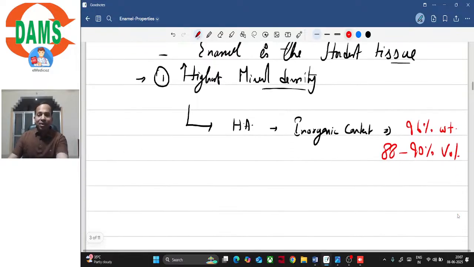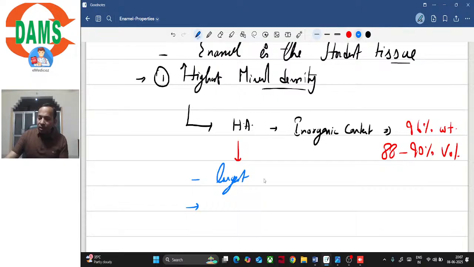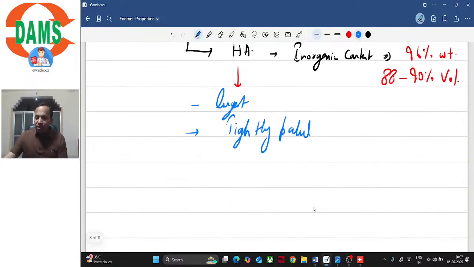So first of all, inorganic content is highest. Second, the hydroxyapatite crystal is the largest. And third, this hydroxyapatite crystal is tightly packed. So tightly packed that the space between these individual hydroxyapatite crystals is less than 5 nanometers, right?